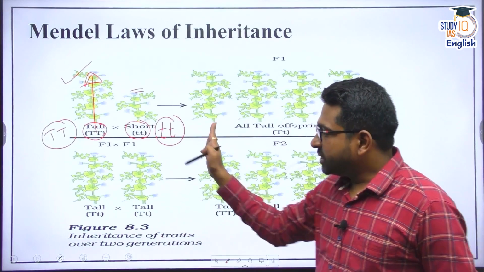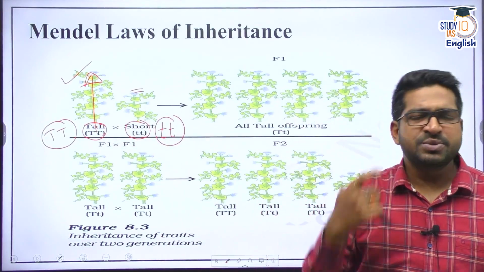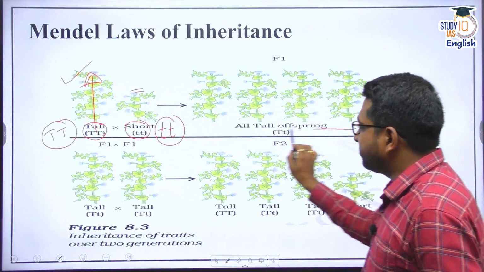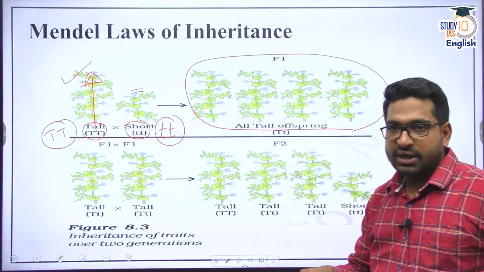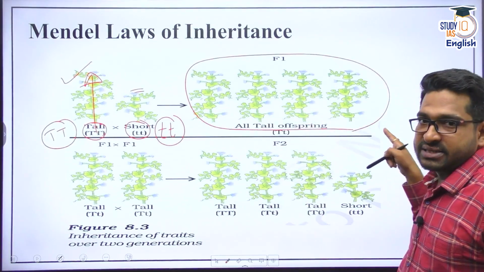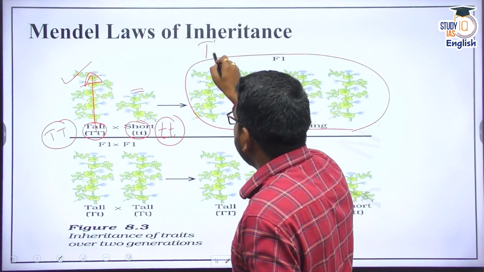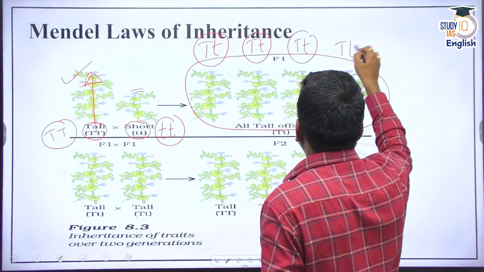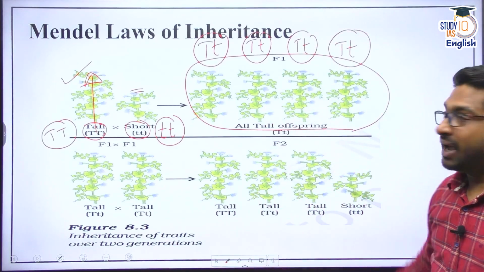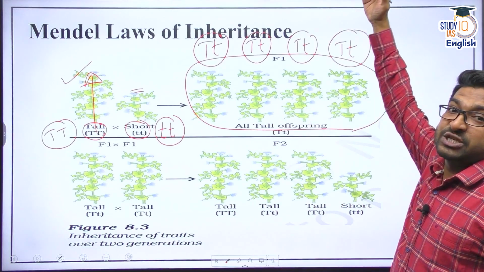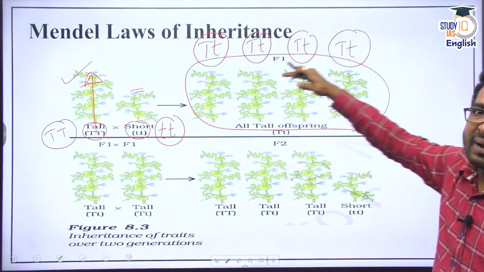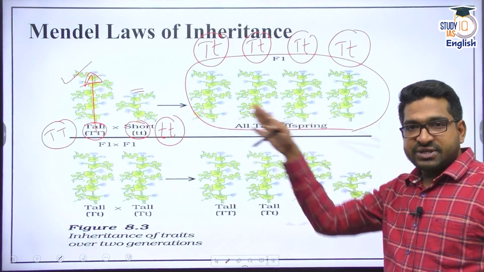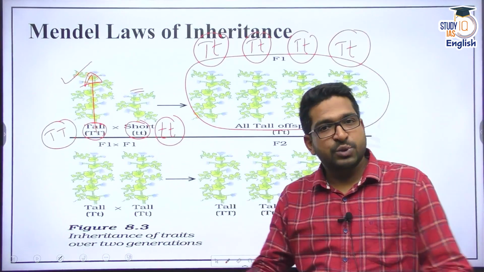So he crossed them. When he crossed them, he observed that the first generation was completely tall. All of them were tall. But he understood that in all these plants there is now one dominant allele and one recessive allele. But that recessive allele has remained dormant, and the dominant allele has expressed itself. So we have 4 plants of the same height. He saw that in the first generation, the recessive trait was not expressed at all.